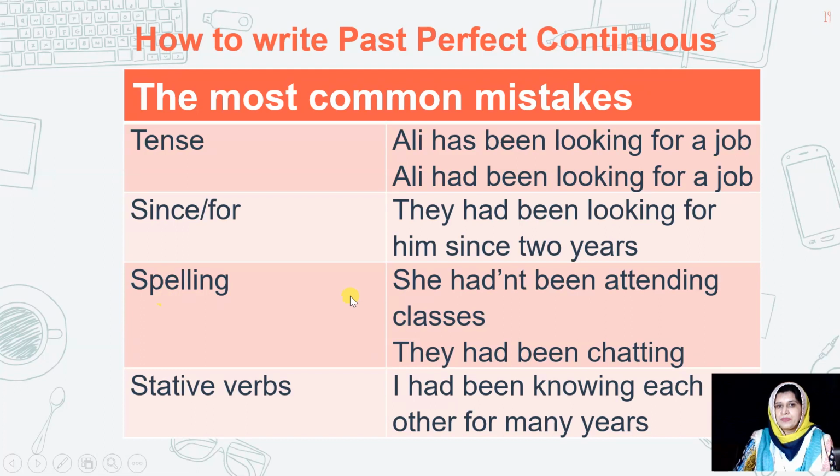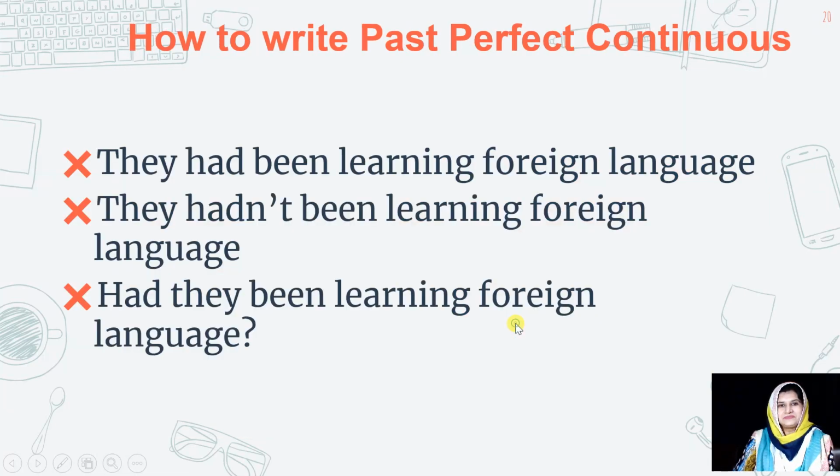For 2 years. Sometimes we do spelling mistakes like she hadn't been attending class. What should we do here? Apostrophe is fine here? No, you already know how to write the contractions. So how would you say? She hadn't, then apostrophe. She hadn't been attending classes, right? Sometimes we use stative verbs, which is wrong. Like I had been knowing each other. We had been knowing each other for many years. So this is wrong. Stative verbs are not used in continuous forms, right?